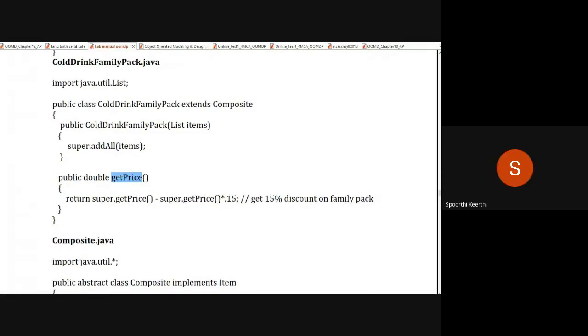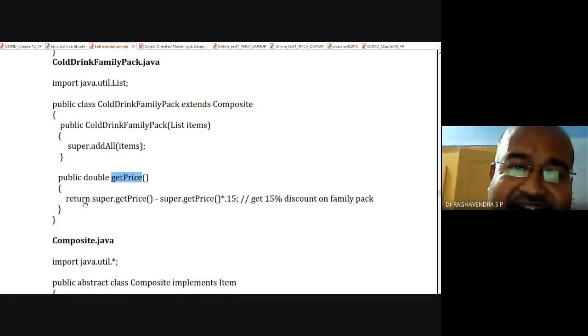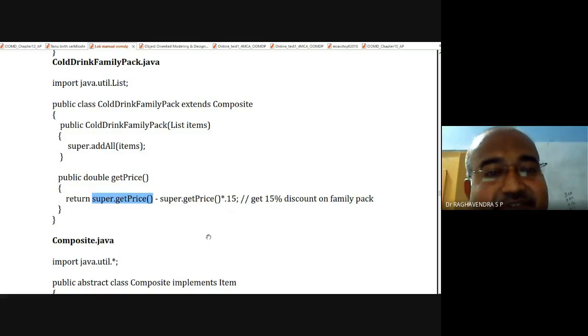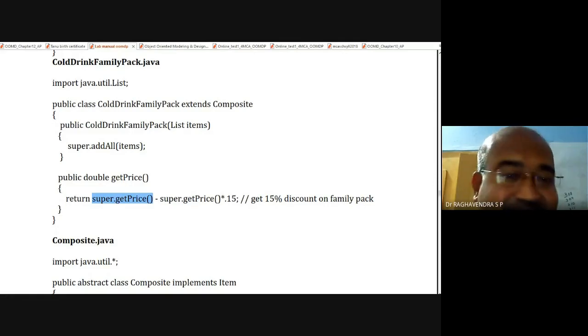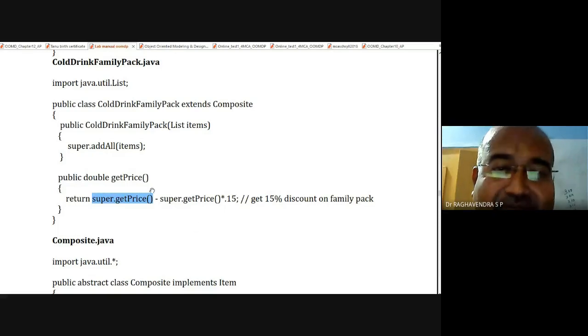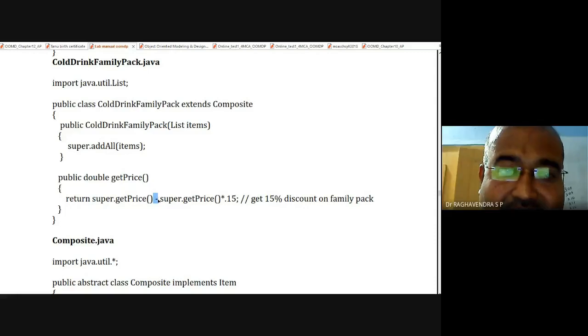Fine. So now return super.getPrice. What is super.getPrice? Super means addAll. It means the price of all the commodities will be added. How much? 45. What is this? Minus super.getPrice. How much?